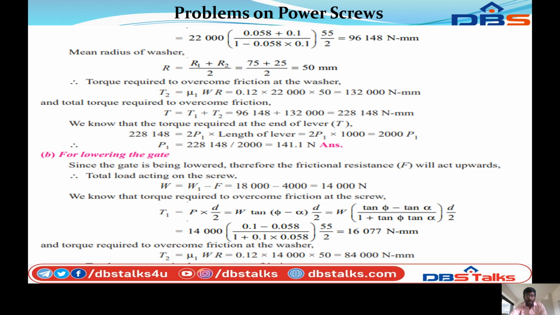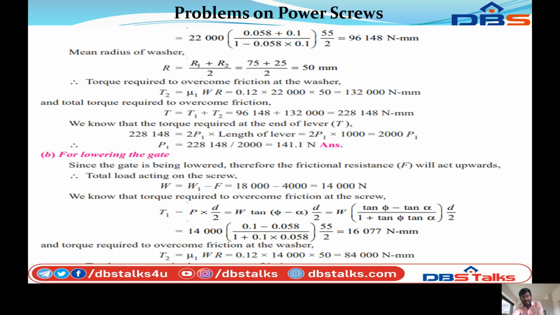So we know that the torque required at the end of the lever, 2,28,148, equals 2 into P1 into length of the lever, equals 2 P1 into 1000, that equals 2000 P1. Finally you can calculate P1 equal to 2,28,148 divided by 2000, that equals 114.1 Newton.